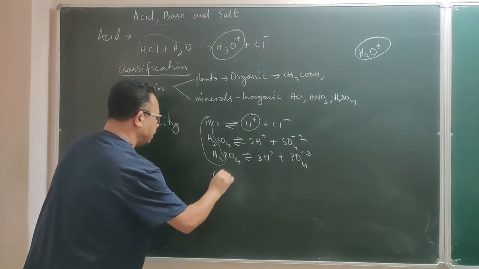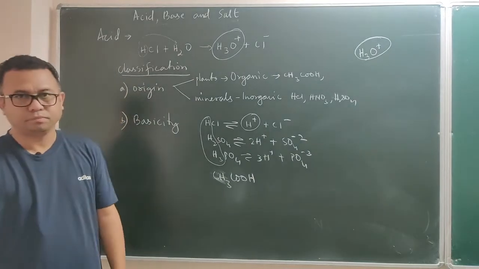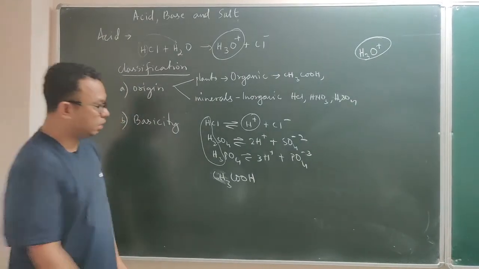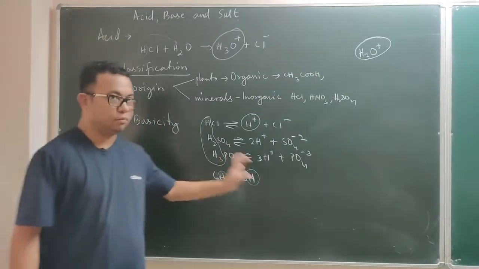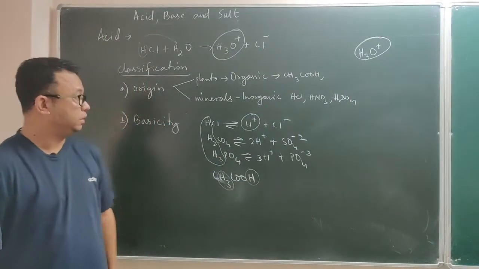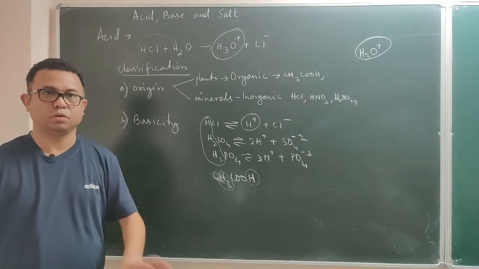Okay, let me take this one, CH3COOH. This is acetic acid, an organic acid. Now if you look at the number of hydrogen here, 3 here, 1 here, 4. So the total number of hydrogen present is 4. So you may say, sir, yes, the basicity of this acetic acid is 4. But then I'll say it's not true.